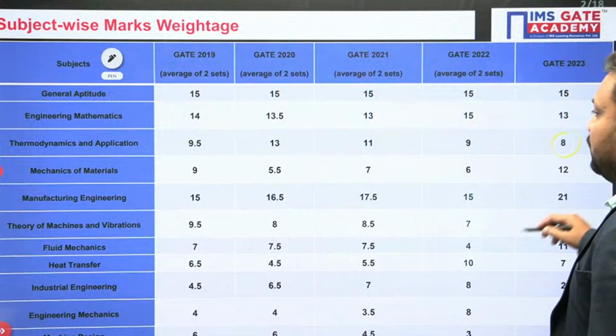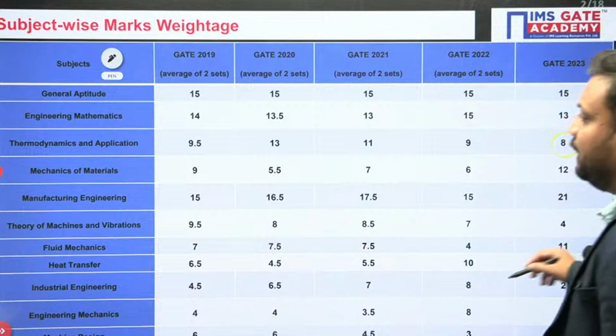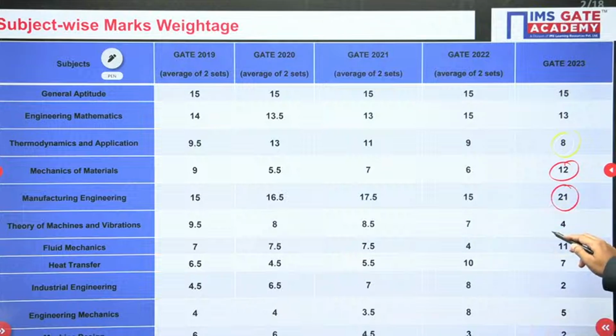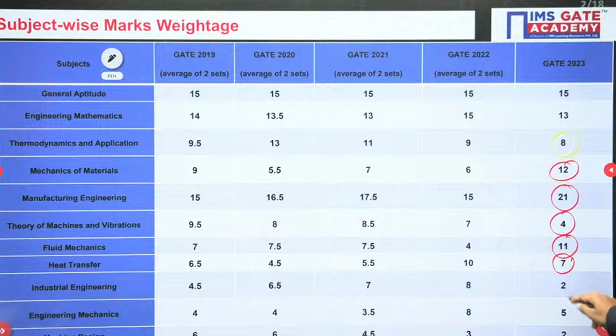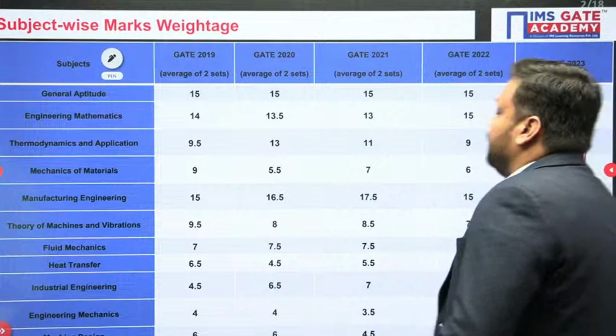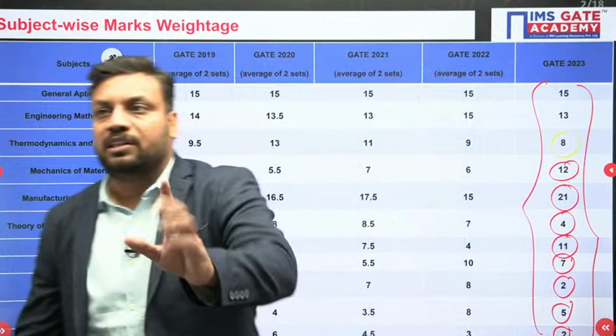If I talk about the SOM subject, mechanics of materials, 12 marks weightage. Manufacturing engineering, one of the major subjects with a good weightage, 21 marks. Theory of machines and vibration, 4 marks. Fluid mechanics, 11 marks. Heat transfer, 7 marks. Industrial engineering, only 2 marks. Engineering mechanics, 5 marks. And machine design, 2 marks. So dear students, this was the subject-wise weightage for the GATE 23 exam.